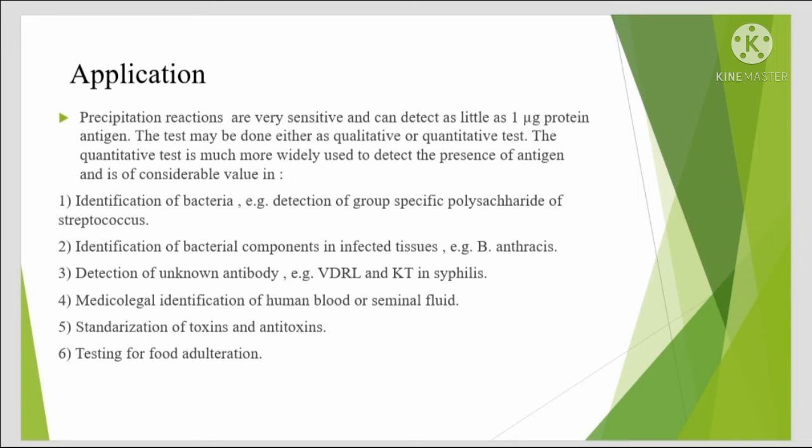Precipitation reactions are very sensitive and can detect as little as 1 microgram of protein antigen. The test may be done either as a qualitative or quantitative test.